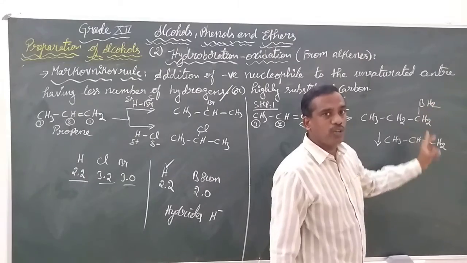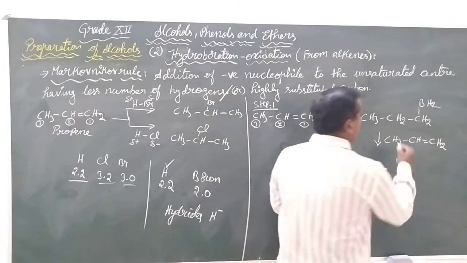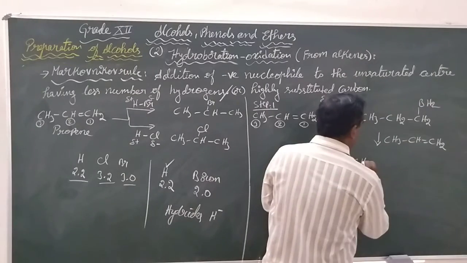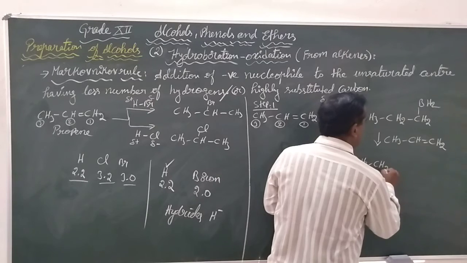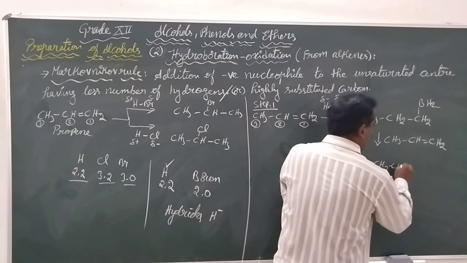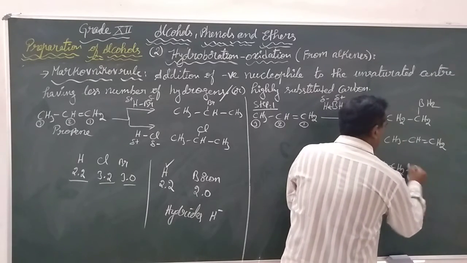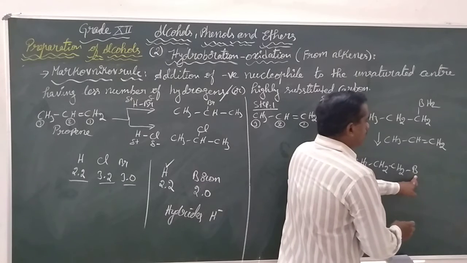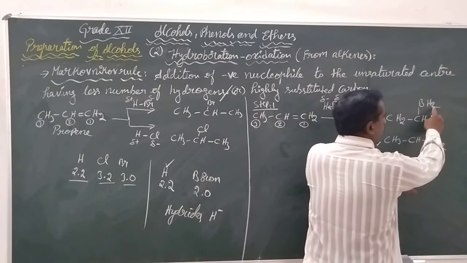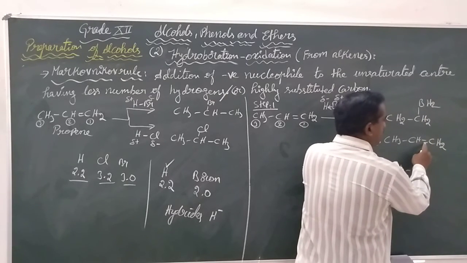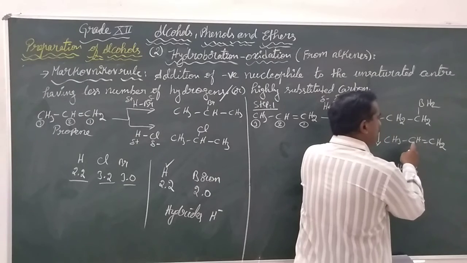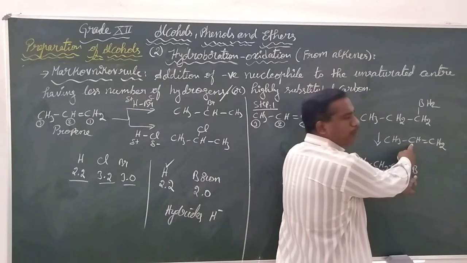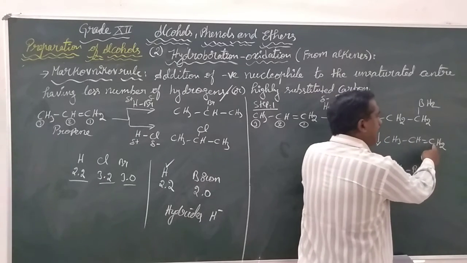Any one of the hydrogens will be involved, such that it is going to form CH3, CH2. One of the hydrogens will be given to this alkene center, towards the carbon having a lesser number of hydrogens, and the boron to the other carbon.